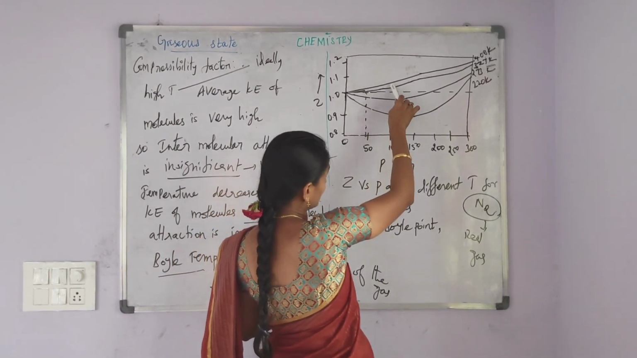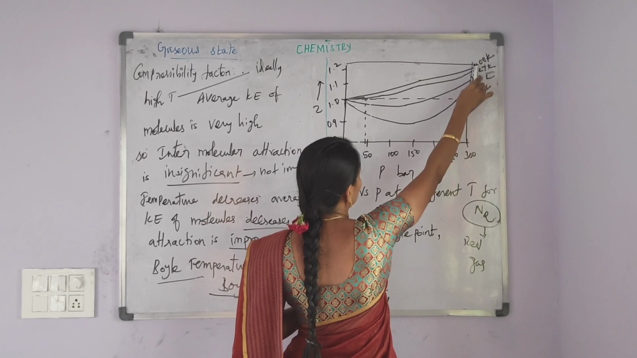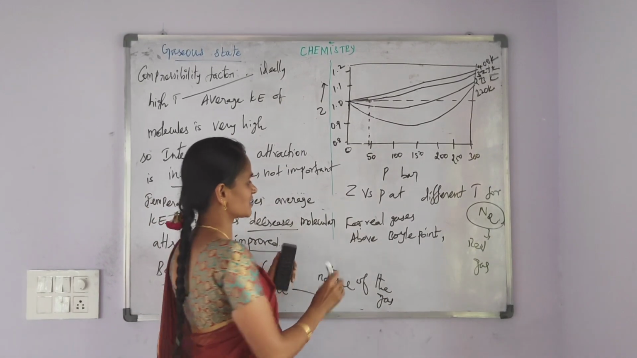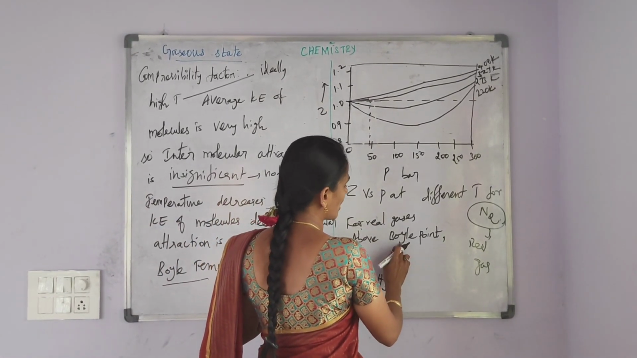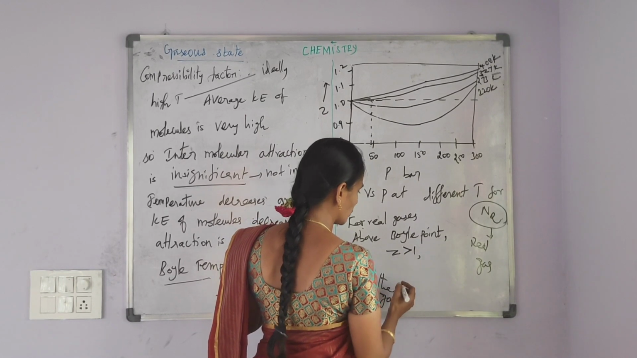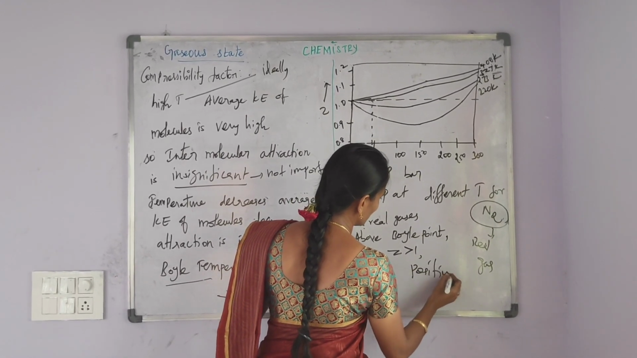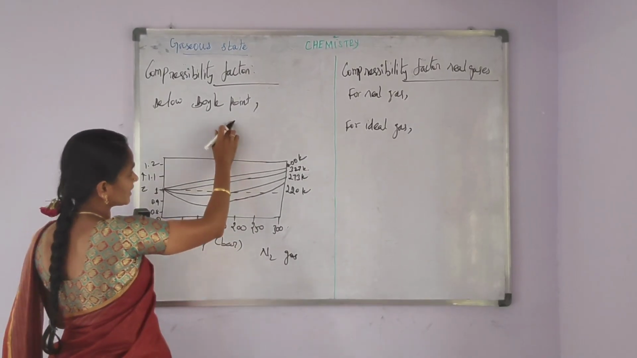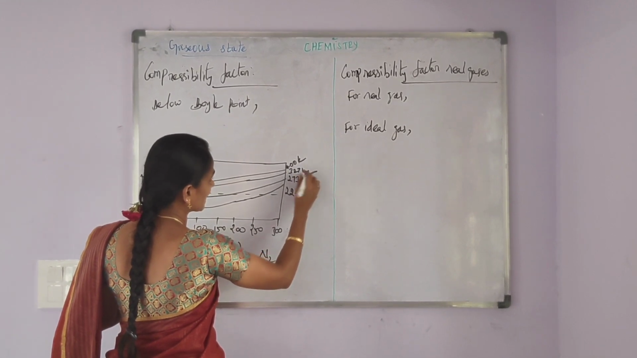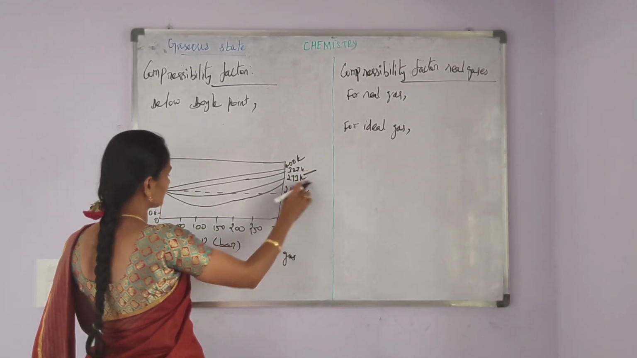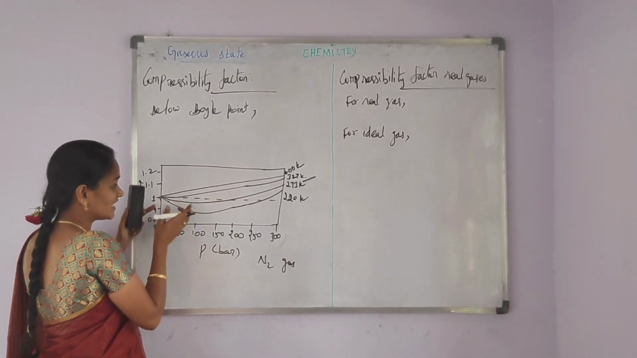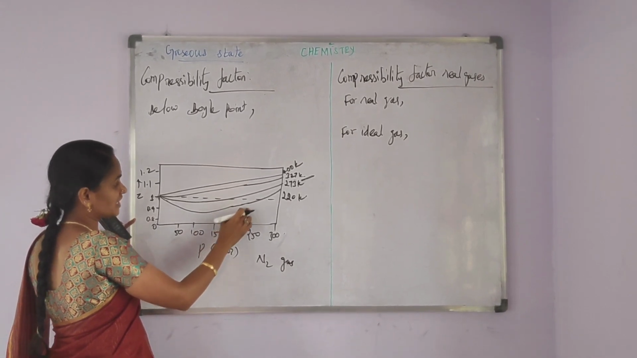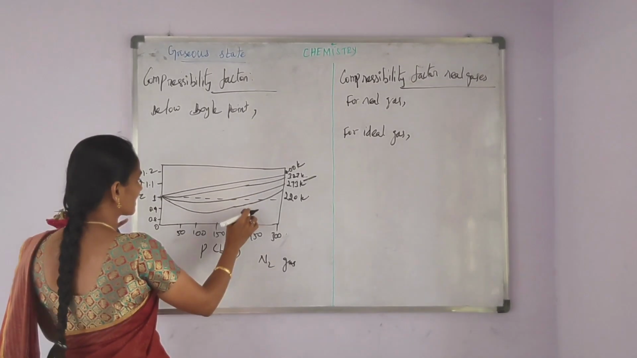Above the Boyle point, that is above 327 Kelvin, nitrogen gas always shows the positive deviation. For real gases, above the Boyle point, the Z value is greater than 1. It shows the positive deviation. Below the Boyle point, that is below 327 Kelvin temperature, nitrogen gas shows the negative deviation with increasing pressure. Further increasing pressure, it moves towards the positive deviation side.